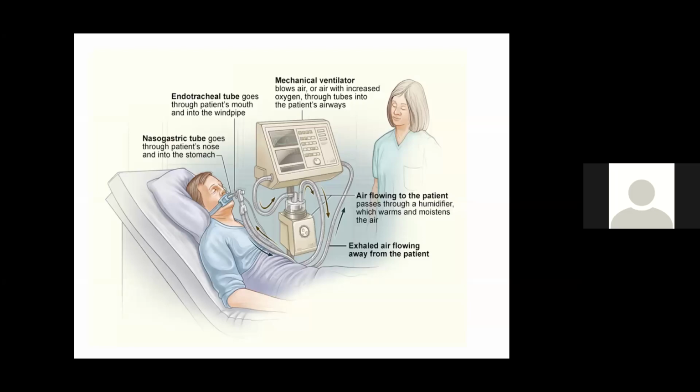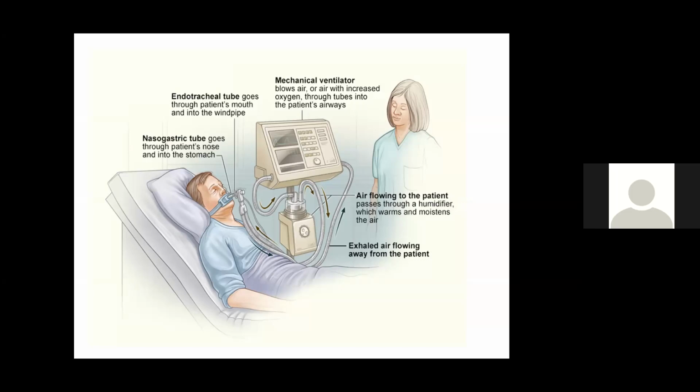It blows air, or air with increased oxygen. Depending upon the patient's requirement, you need to adjust that oxygen tension through tubes into the patient's airways. The endotracheal tube goes through the patient's mouth and into the windpipe. The patient will not be able to take food through the mouth in this condition, so a nasogastric tube, Ryle's tube, is passed from the nose into the stomach.